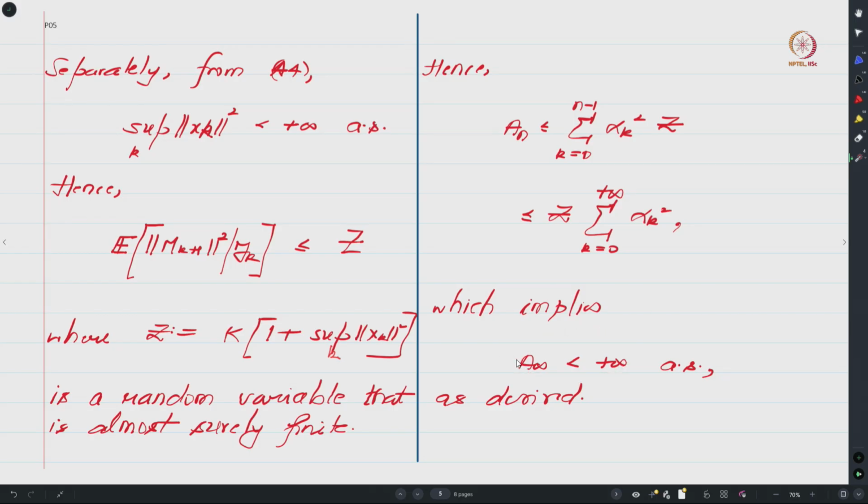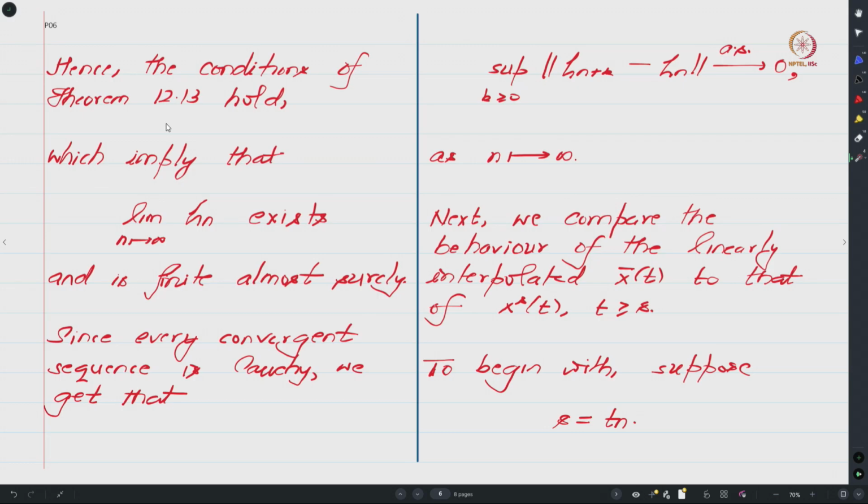And from this fact and the fact that your iterates are almost surely bounded, we were able to conclude that your zeta n converges almost surely, from which we were able to show that the tail of your noise sequence actually goes to 0 as n tends to infinity, right. So in some sense we have handled one part of this lemma. So now we are going to discuss the rest of the lemma. Again this proof is quite involved, so we will be doing it in bits and pieces. In this class we will be setting the stage for discussions in the subsequent lectures, okay.